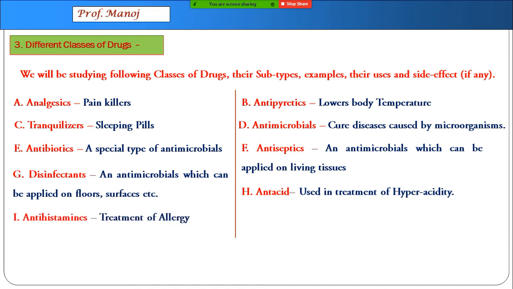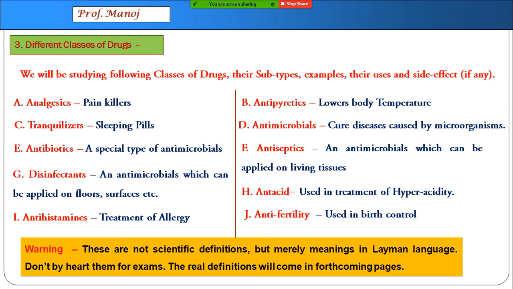antihistamines used in treatment of allergy and even nowadays used as antacids also, anti-fertility used in birth control. Now we will be studying all these types of medicines in the forthcoming part. Remember, whatever terms I explained, they are merely in layman language. These are not technical definitions. Real definitions we will be learning in the next slides, and then you have to remember them for exams.